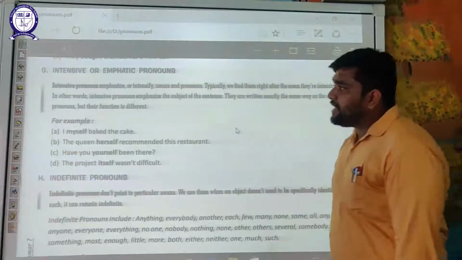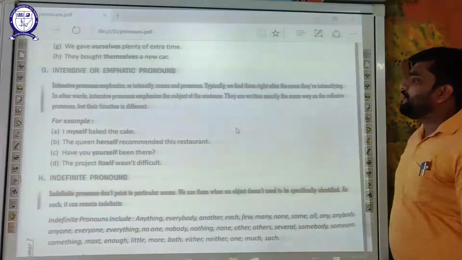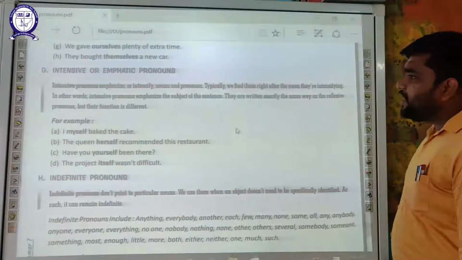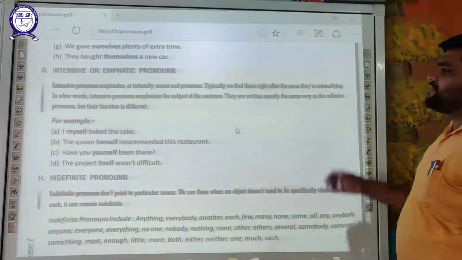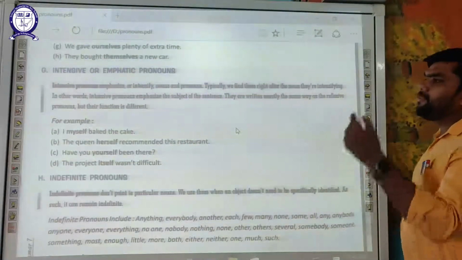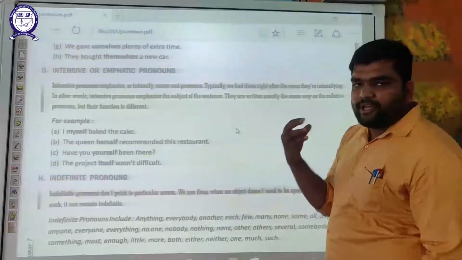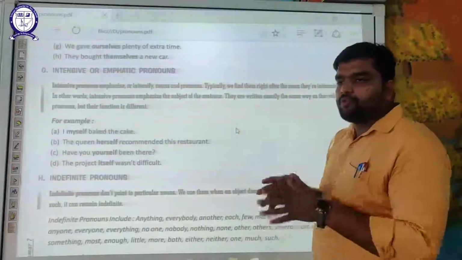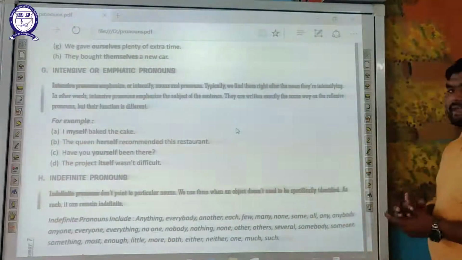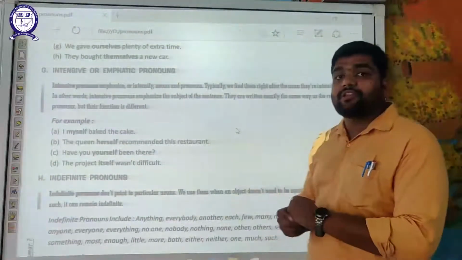What is this? Intensive pronouns emphasize or intensify nouns and pronouns. Typically, we find them right after the noun. They are intensifying. In other words, intensive pronouns emphasize the subject of the sentence. They are written exactly the same way as reflexive pronouns, but their function is different. Basically, they put emphasis on nouns or pronouns. We find them right after the noun.